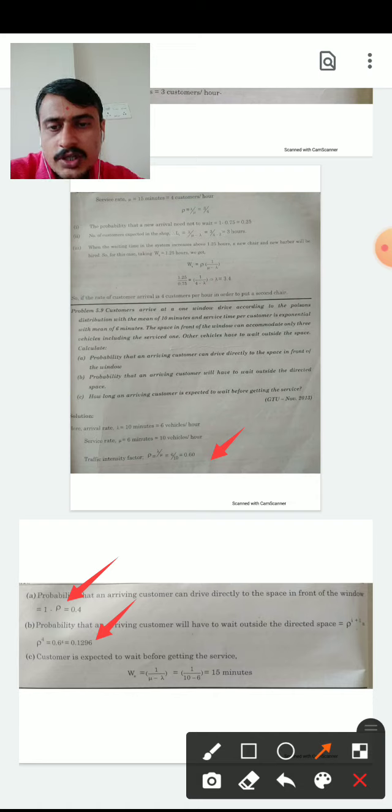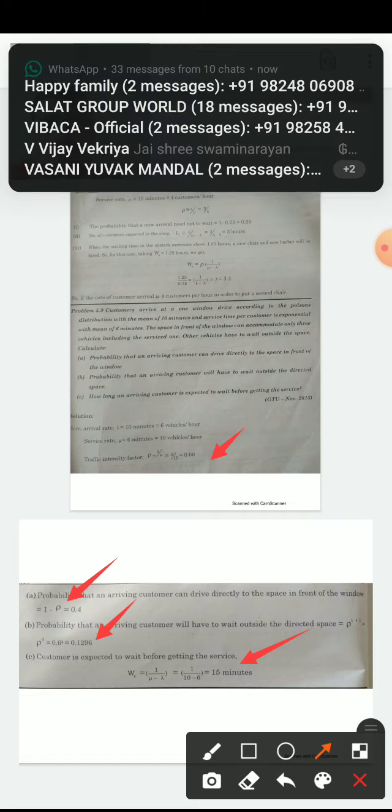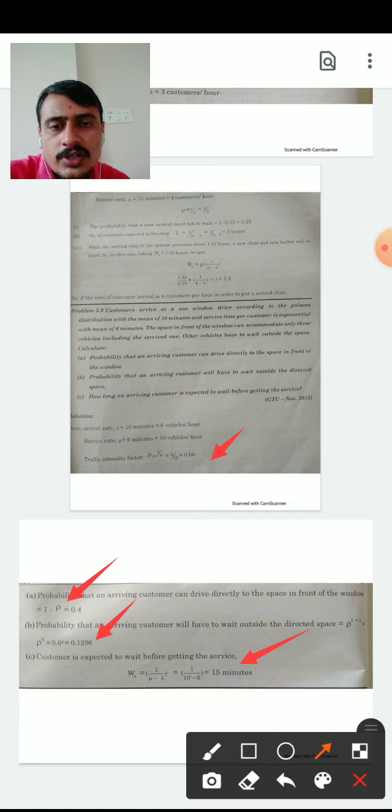And finally, we find the customer's expected time to wait before getting service. Ws is equal to 1 upon mu minus lambda, which is 1 upon 10 minus 6, equal to 15 minutes. We can find the waiting time in the system. Here we find lambda: 10 minutes is 6 vehicles per hour, 60 divided by 10. Then mu: 6 minutes is 10 vehicles per hour, 60 divided by 6 is equal to 10 vehicles per hour.